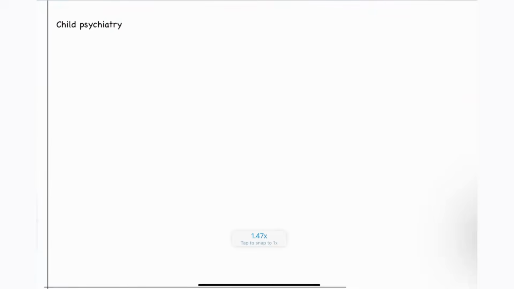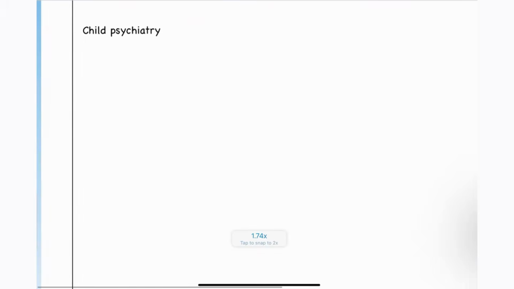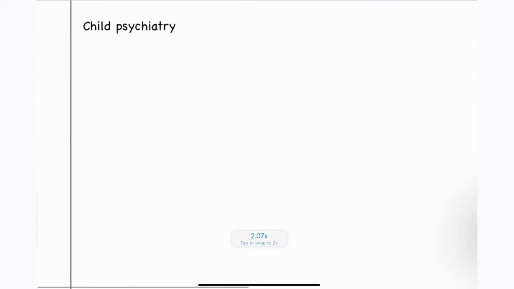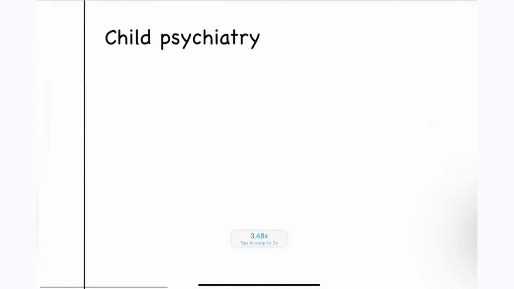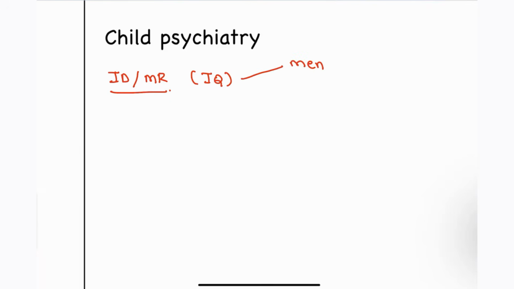Next, moving on to childhood disorders. In child psychiatry, the first thing that you have to remember is intellectual disability. Intellectual disability is a new term, but before that it was known as mental retardation. In patients with mental retardation, how are we going to calculate the IQ, guys? IQ is calculated as the mental age divided by the chronological age, multiplied by 100.